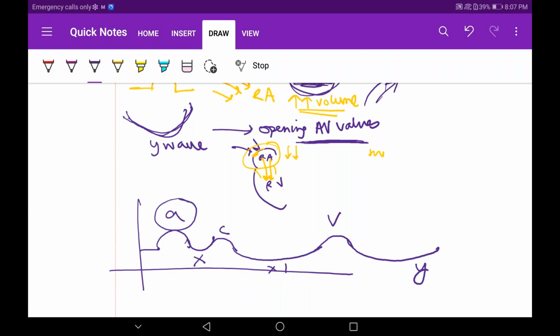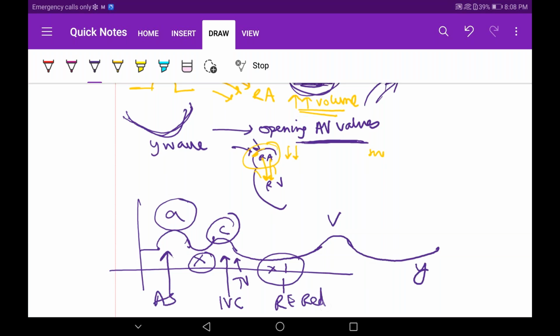Now tell me, A is for atrial systole. X is for relaxation just after atrial systole. C is for isovolumetric contraction when tricuspid valve pushes into the right atrium. X again is for the rapid ejection phases and reduced ejection phases.